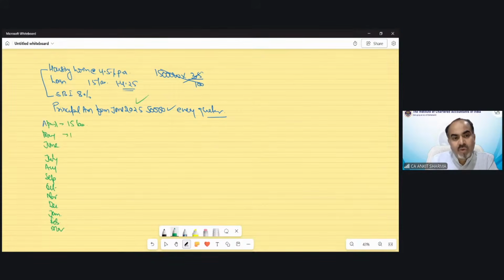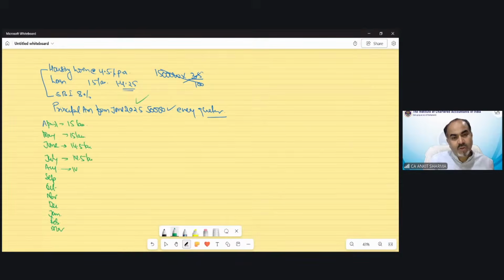In May also, the outstanding amount would be 15 lakh. But from June he paid, so at the end of the month the outstanding would be 14.5 lakh, because at the end of each quarter he is paying 50,000. So at the end of the quarter, the value remaining would be 14.5 lakh. Again, for July, it would be 14.5 lakh.